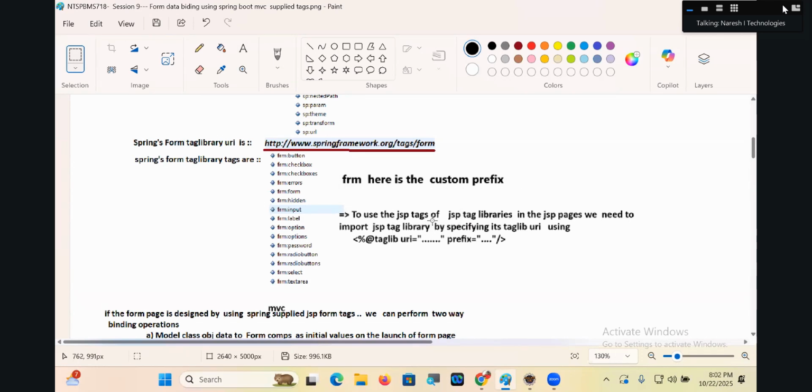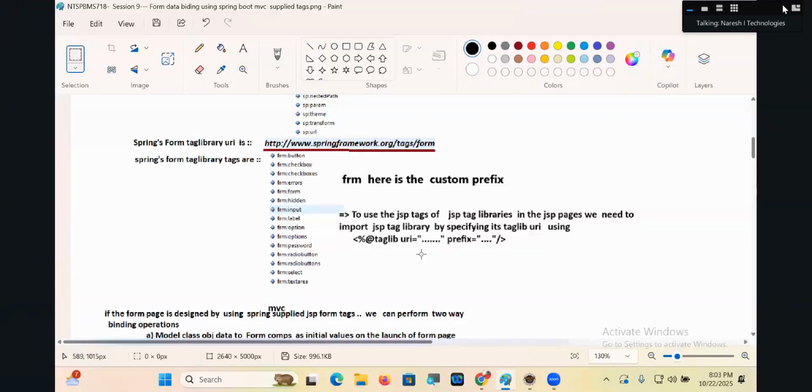To use the JSP tags of a JSP tag library in JSP pages, we need to import the JSP tag library by specifying its taglib URI using @taglib uri, prefix is equal to this.